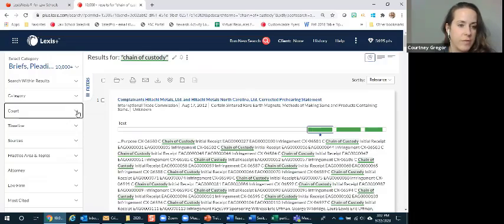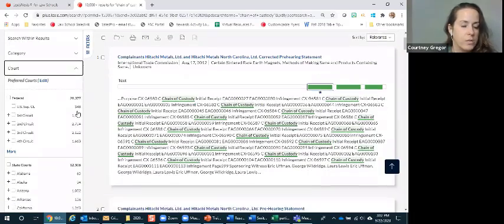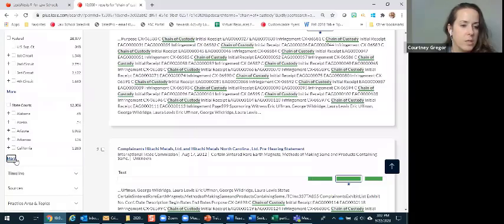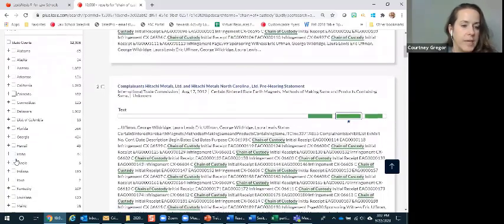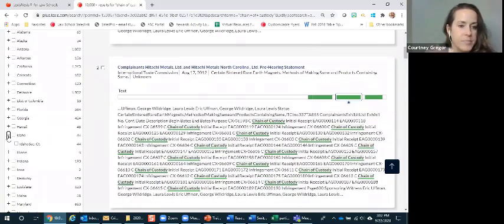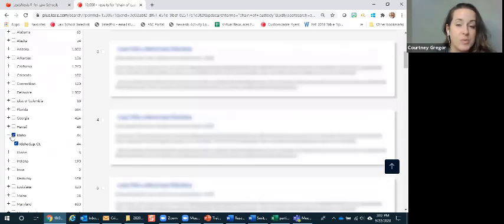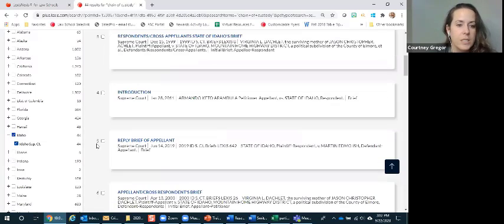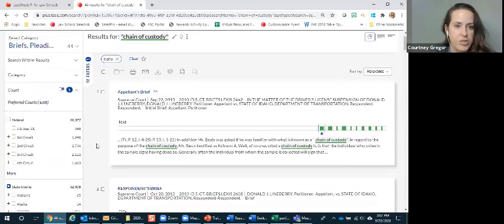And as I mentioned, you can filter on court. So if I wanted Idaho, go ahead and scroll down. And if there were any different court options, you can also open up the Idaho box and it'll show you those specific court options as well. And so now we have the 44 chain of custody.